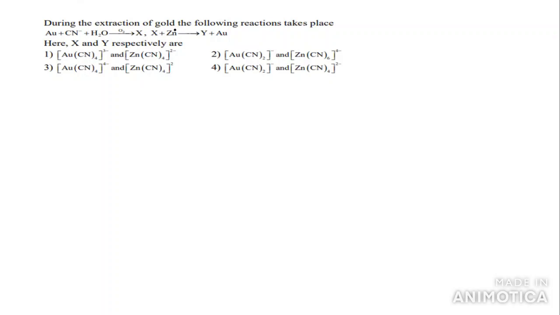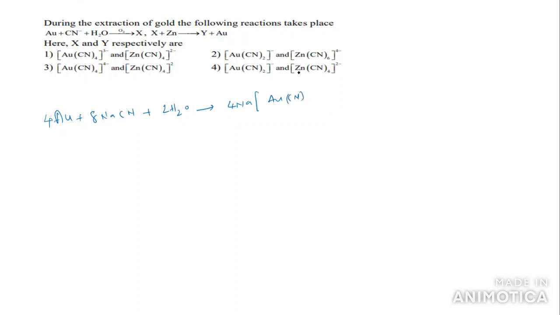What is the equation asking here? This is the general extraction of gold. You are taking gold. So I'm writing the full equation here: 4Au plus 8NaCN plus 2H2O gives rise to 4NaAu(CN)2